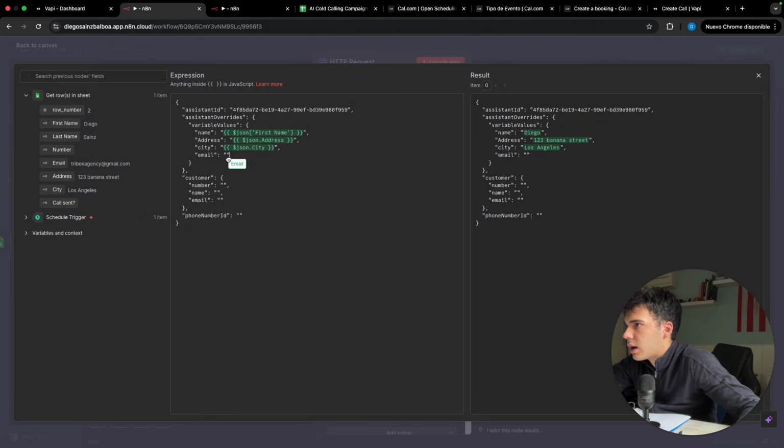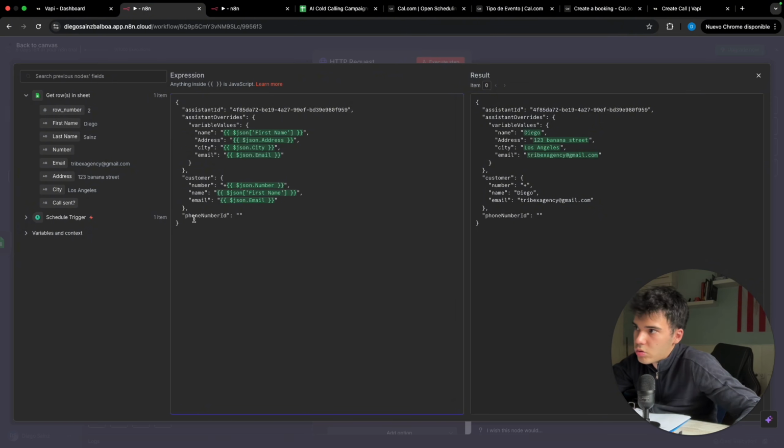And I'm actually gonna add everything right now here. So the number is gonna go here. Remember that it has to include the country code and the plus sign, I'm gonna add it right now so that it works correctly. The number, oh, I just added it. The name is gonna be here, and the email is gonna be here. Fantastic. Okay, so this is done.